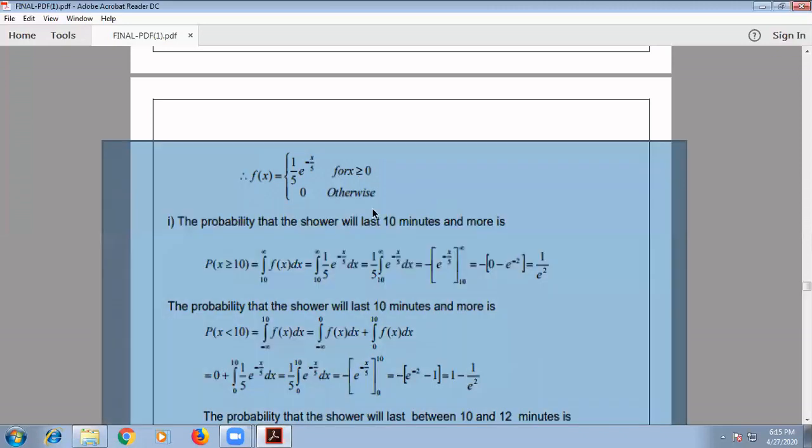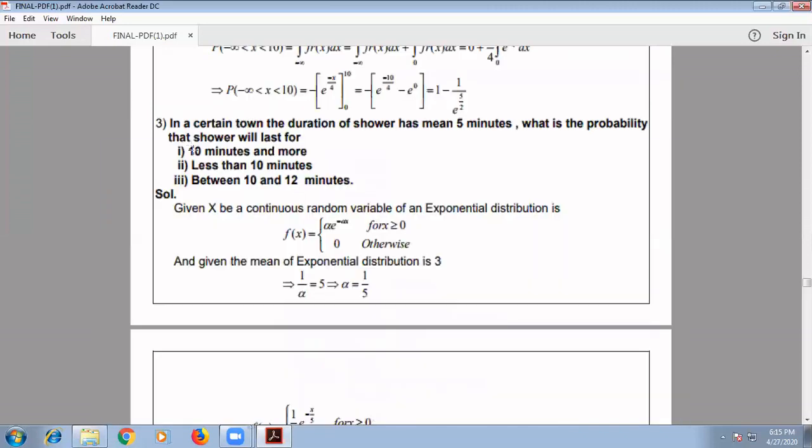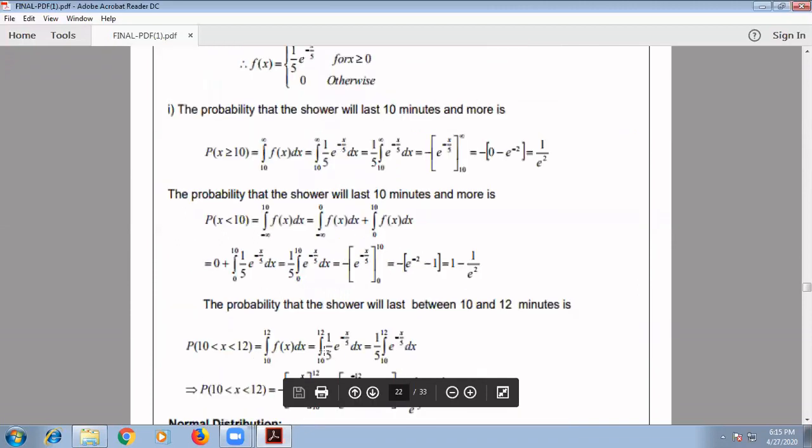Now we need to find all these three probabilities. The first one they have given as 10 minutes and more. 10 minutes and more means x will be greater than or equal to 10. And the second one, less than 10, directly we can write as x is less than 10. And the third one they have given as between 10 and 12 minutes. That means x lies between 10 and 12. So let us move to the solution.